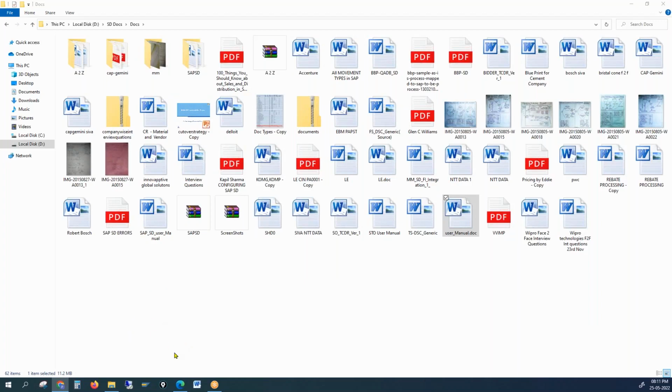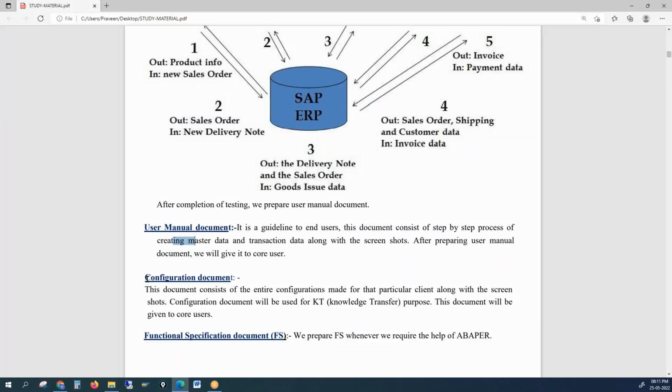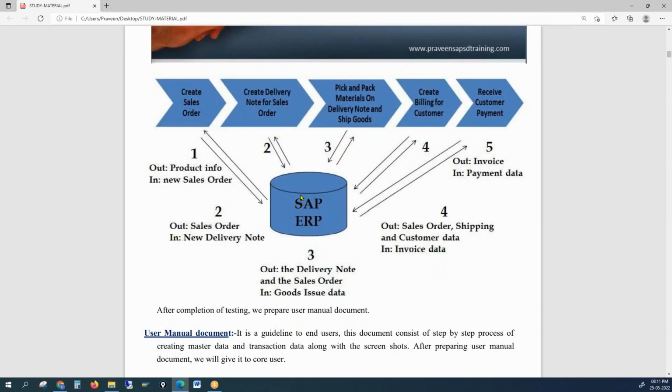Then we also create one more document called config documents. Very important. What are config documents? As per our scenario, who is the implementation partner for this project? Anyone? IBM, right? Once the implementation is done, let's assume that this project has been handed over to TCS for maintenance, like a support project. Let's assume that after 5 years you are a consultant with TCS and you are handling this project for support.